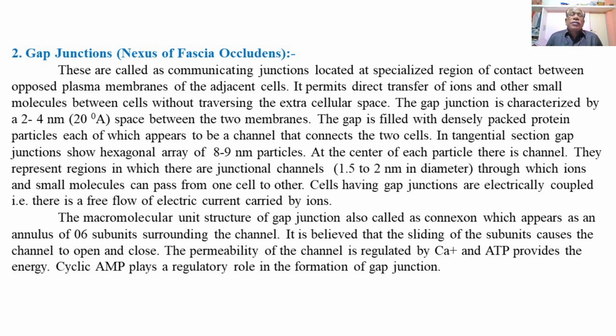They are located at specialized regions of contact between the opposed plasma membranes of the adjacent cells. They allow direct transfer of ions and other small molecules between the cells without traversing the extracellular space.